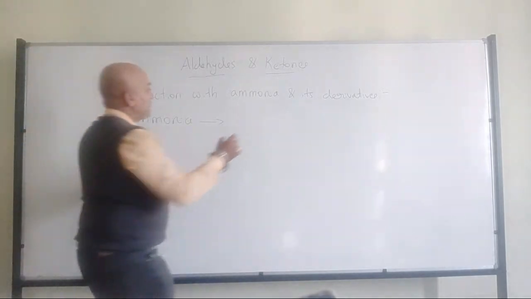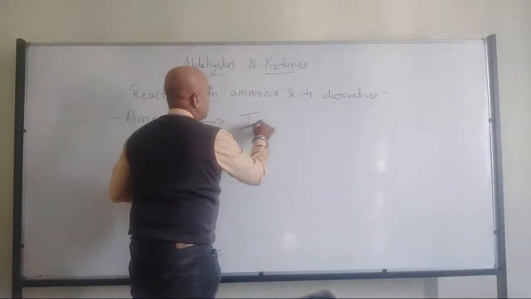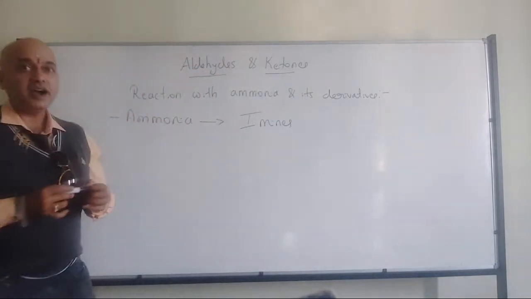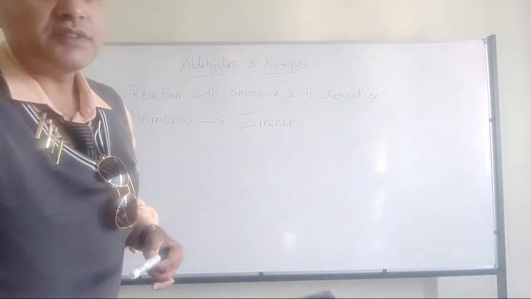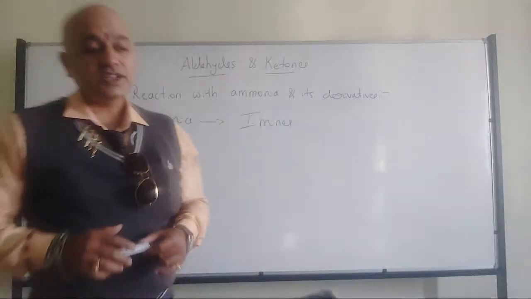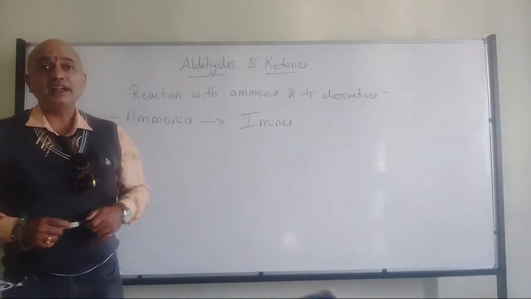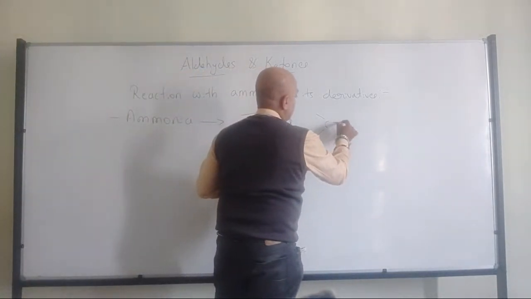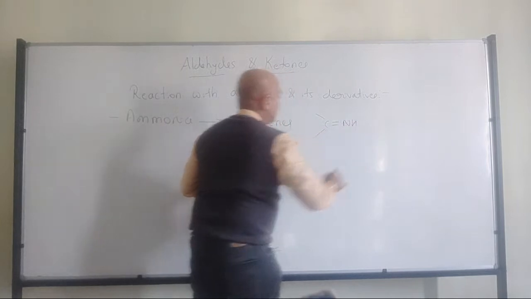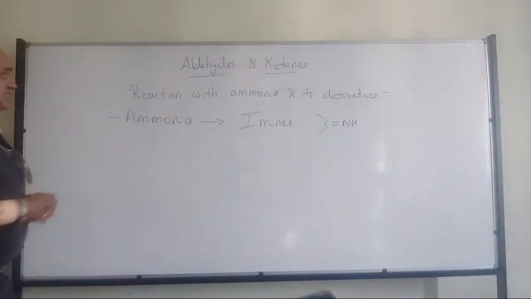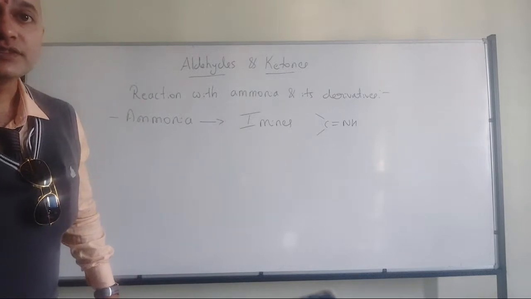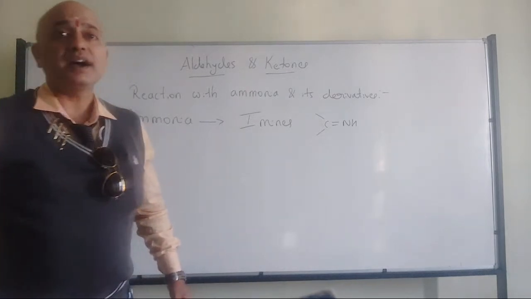Okay. So it will form imines. So what is that imines? So imines means nothing but where double bond NH group will be there. So that's where we have the reaction with ammonia. So they are going to form the imines.